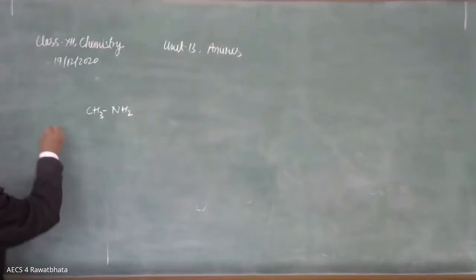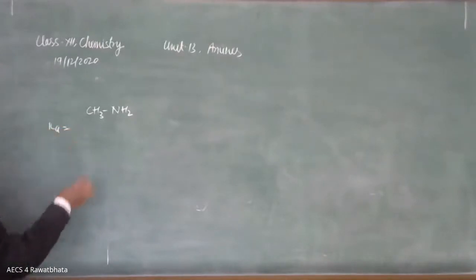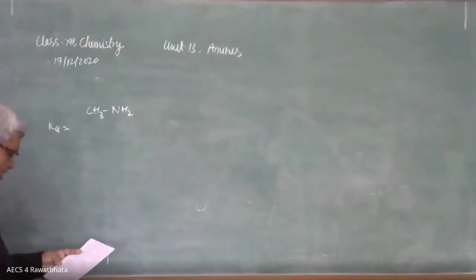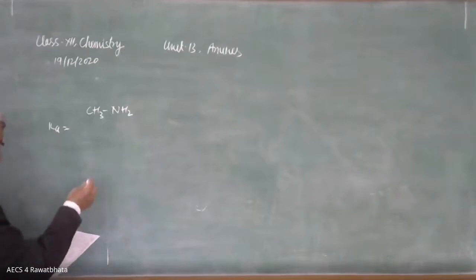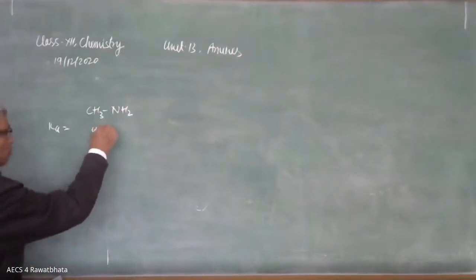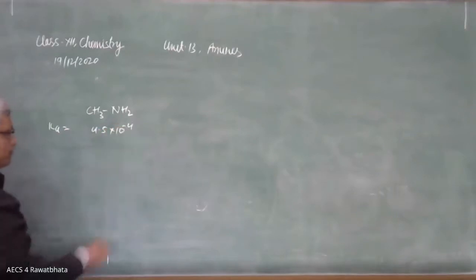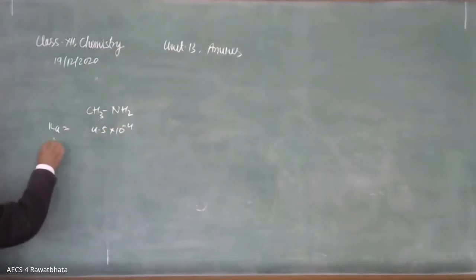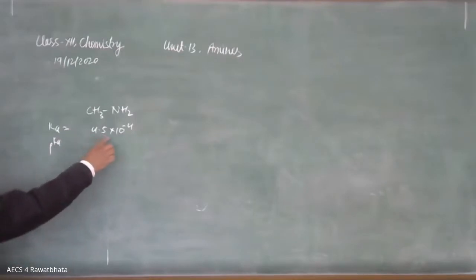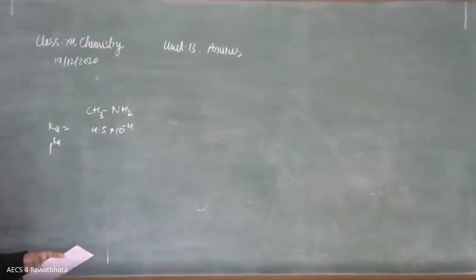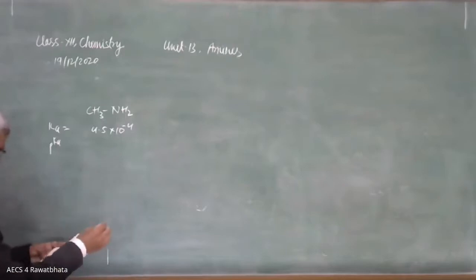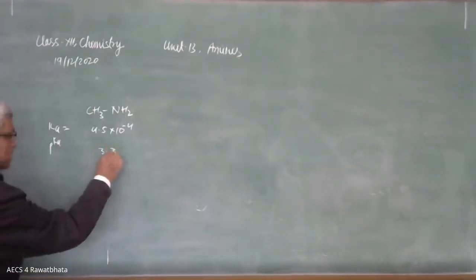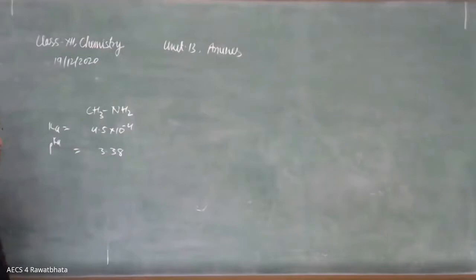Here the value of Kb for the 1 degree amine, methyl amine, is 4.5 into 10 raised to power minus 4. Another is pKb. When we take the negative log of 4.5 into 10 raised to power minus 4, it is 3.38. This is the value of pKb.